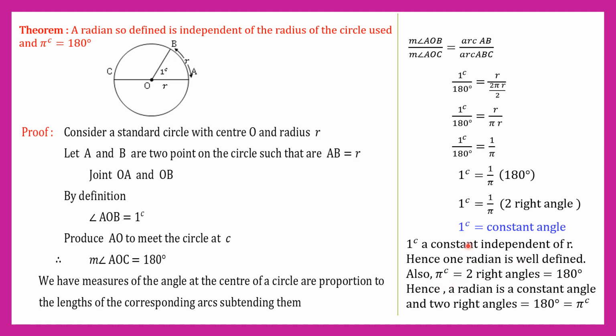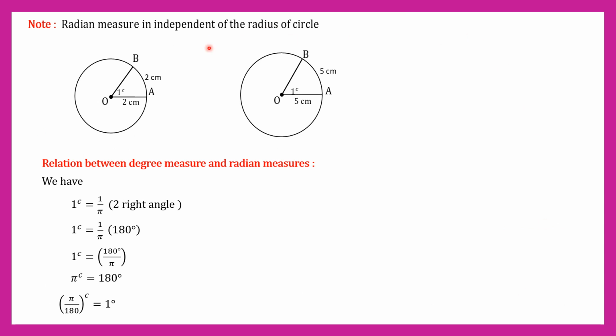Also, pi radian, taking cross multiply, pi radian equals 2 right angles. 2 right angles equal 180 degree. Hence radian is a constant angle, and 2 right angles equal 180 degree equal pi radian. Note: radian measure is independent of the radius of a circle.